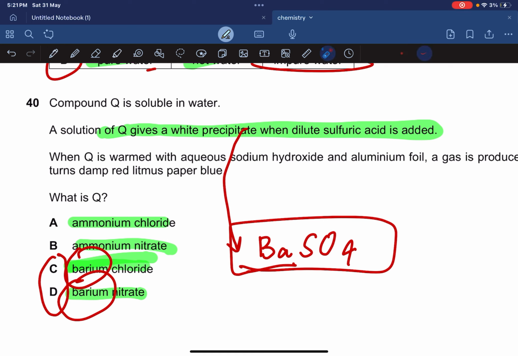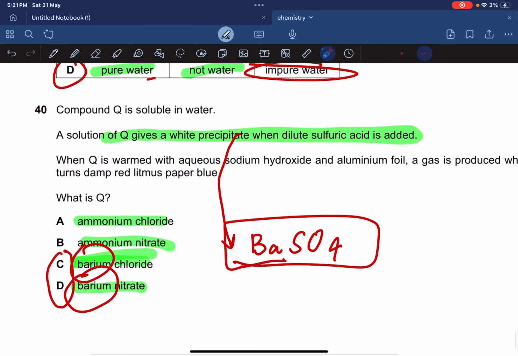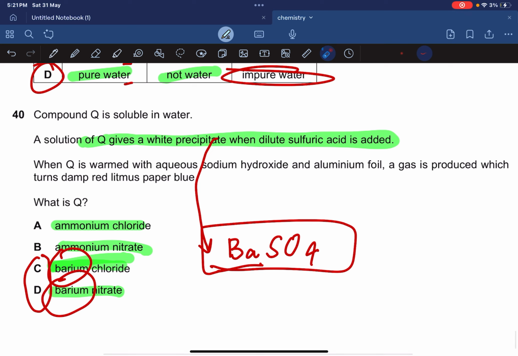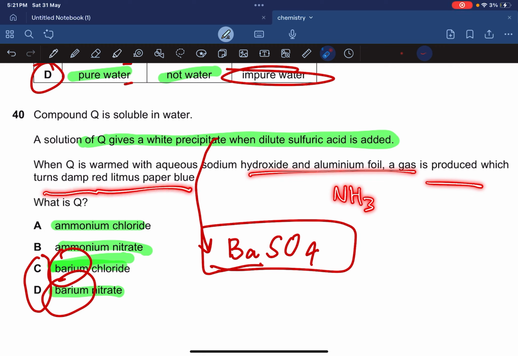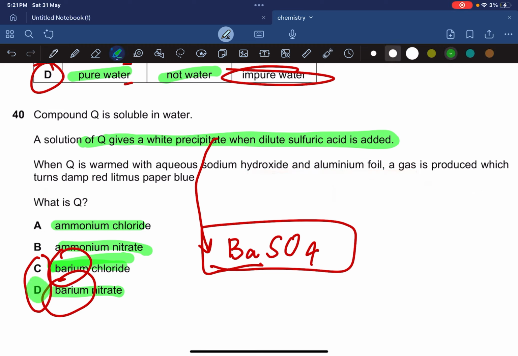Moving on, when Q is warmed with aqueous sodium hydroxide and aluminum foil, a gas is produced. Okay, that's qualitative analysis, which you had to learn. If you know that this gas is going to be ammonia gas, NH3, which turns damp red litmus paper blue, that's going to be a test for nitrate ion. That means option D is correct, and the solution is barium nitrate. This test was for nitrate ion, and the above test was for barium ion.